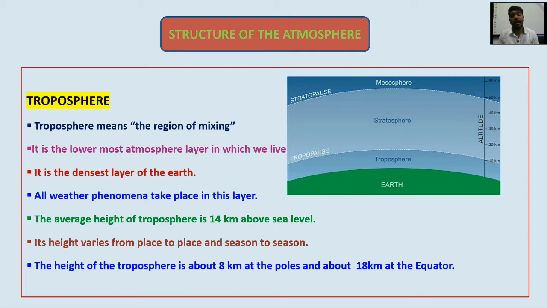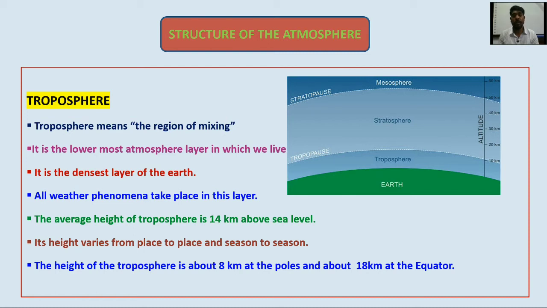The average height of the troposphere is 14 kilometers above mean sea level. That means from the surface of the Earth up to 14 kilometers, this layer is present. Its height varies from place to place and season to season. The height is about 8 kilometers at the poles and about 18 kilometers at the equator.